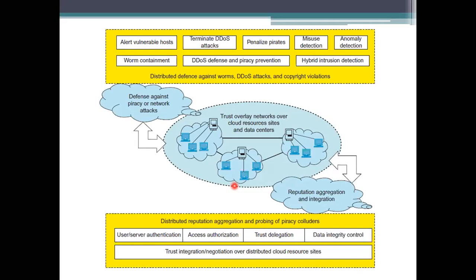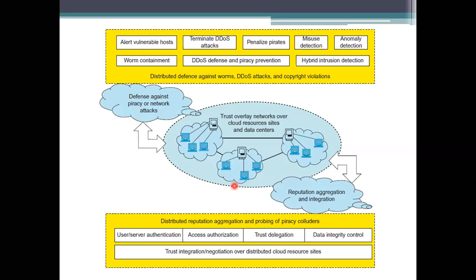It provides trust integration and negotiation, and the process of getting the legal ownership of the datasets is given to it. So this layer handles all these things and also enables multiple resource sites to get the data. And lastly, we have a top layer.